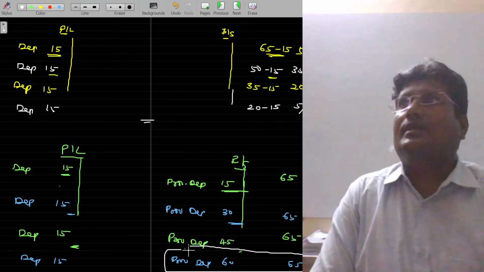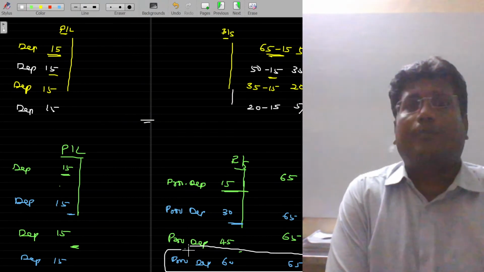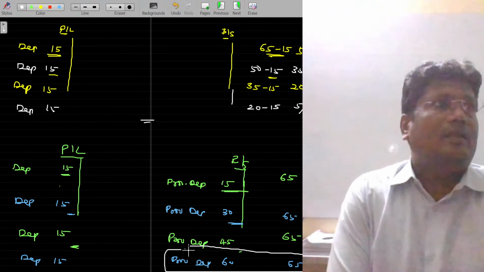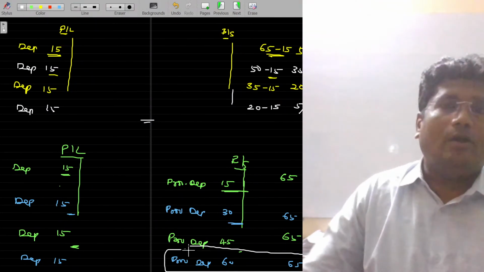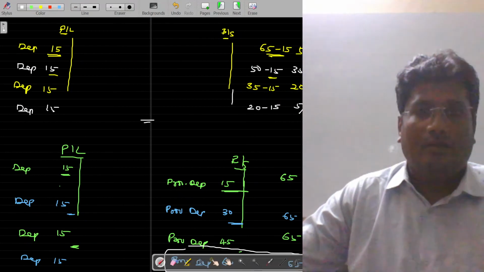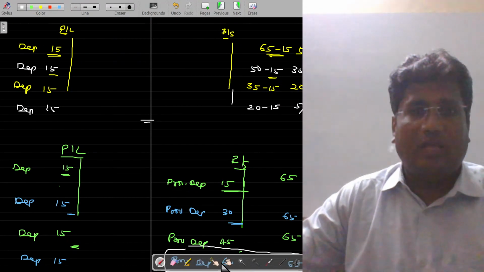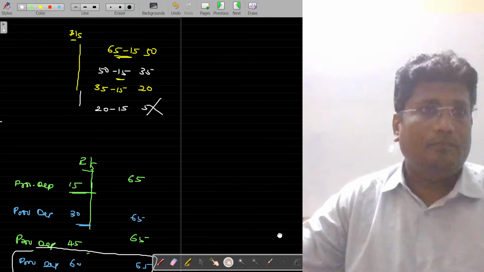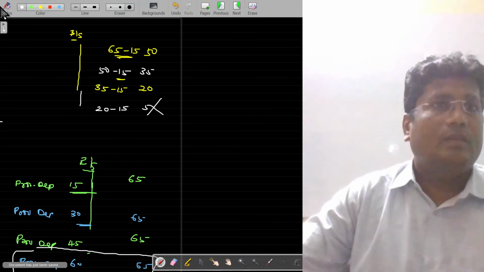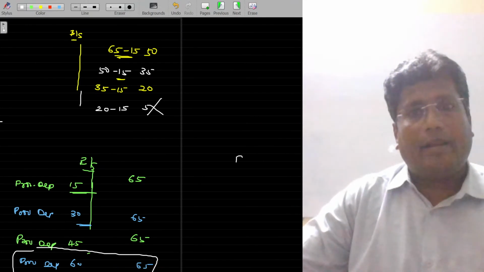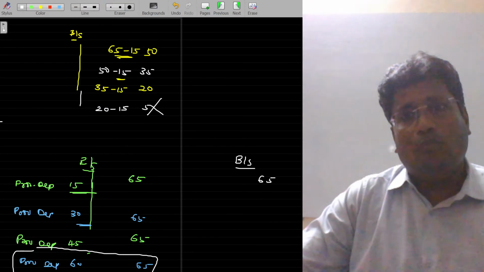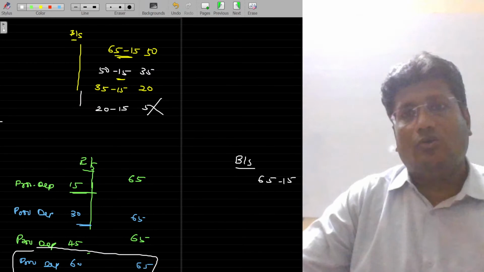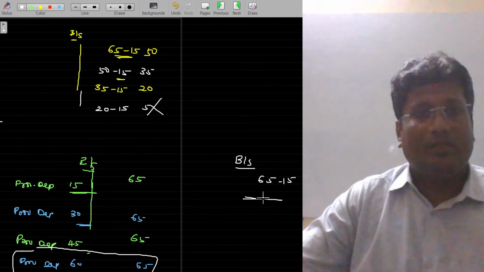But you may not have seen such a model in your text. The provision for depreciation may not be shown in the liability side if you refer to most of the texts. The other way of recording this case is this method. I'll guide you here. In the balance sheet, they will write this way. Asset value 65, provision for depreciation 15, so balance is 50 for the first year.